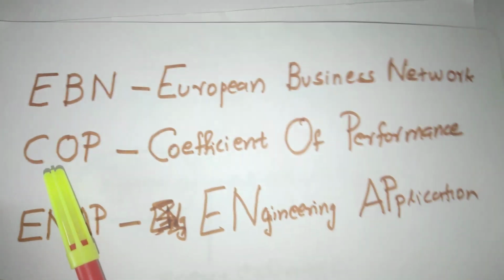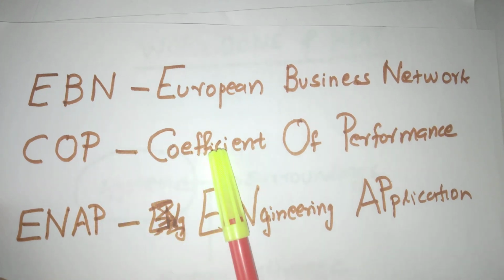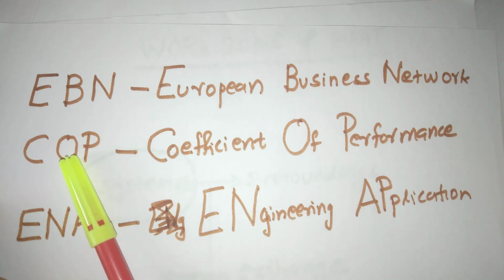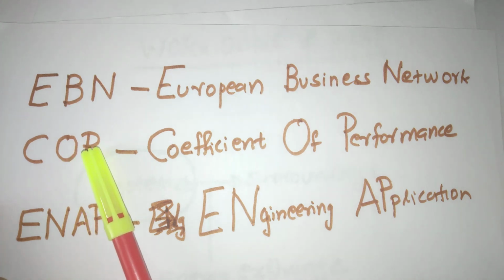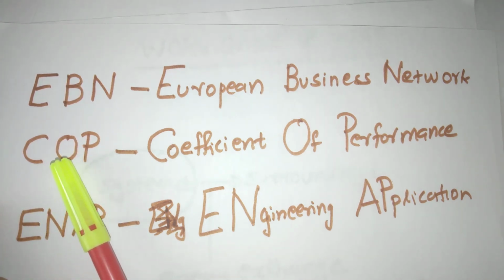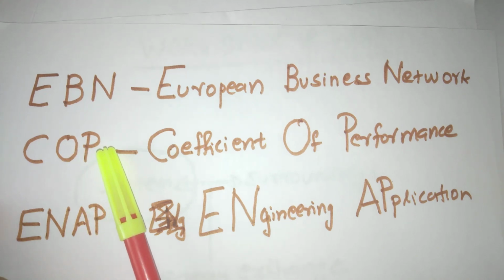Next, COP, coefficient of performance. C for contraction, O for work done on the system, P for positive. For contraction, work done on the system, the sign is positive.